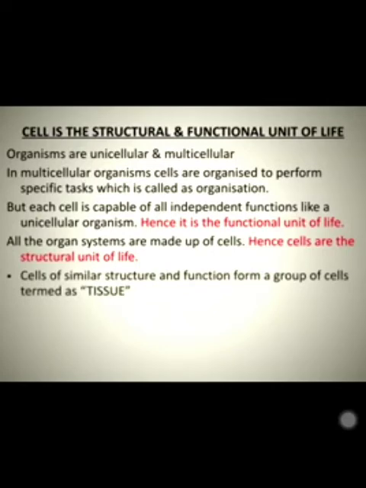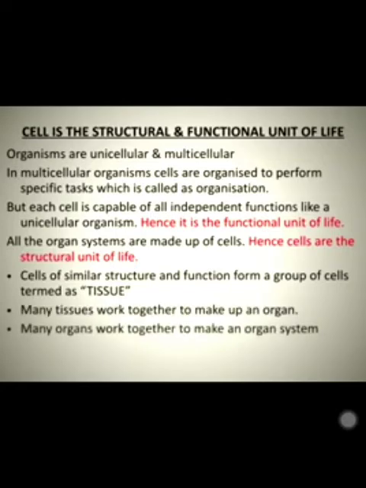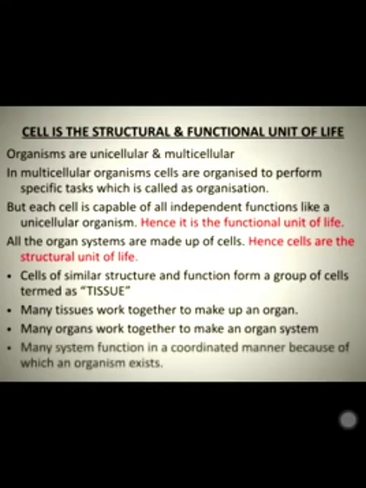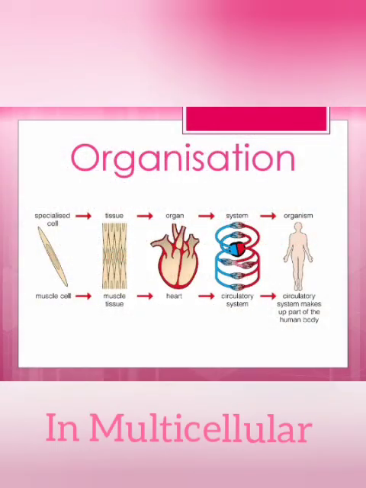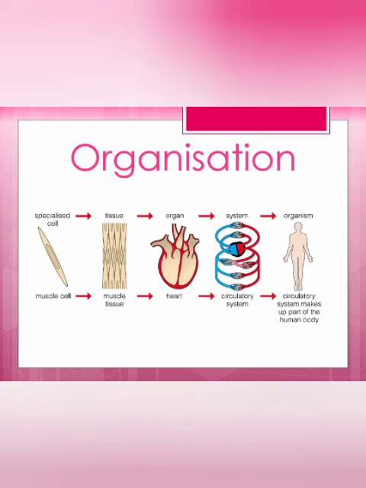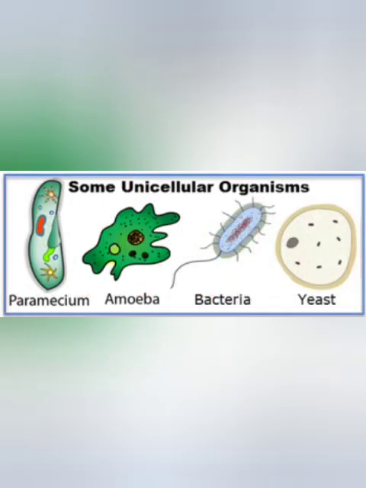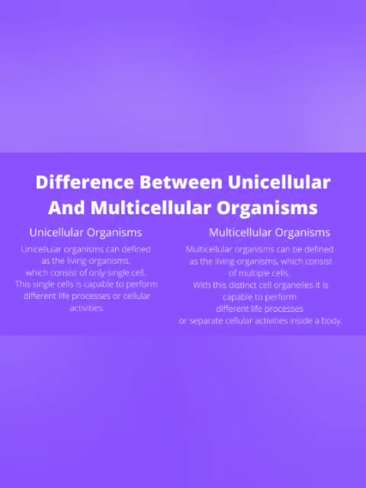First, cells of a similar structure and function form a group of cells termed a tissue. Many tissues work together to make up an organ. Many organs work together to make up an organ system. Now let's come to the organization in multicellular organisms. First, there is a specialized cell, after that tissue, and after that organ, system, and organism. Some unicellular organisms are Paramecium, amoeba, bacteria, and yeast.